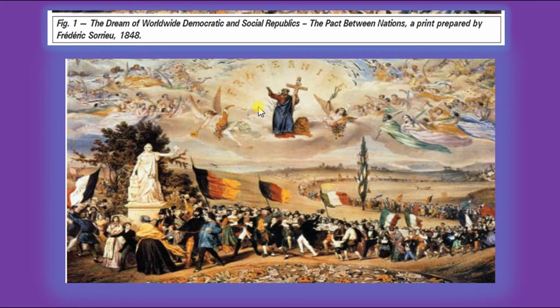So what does it mean? That means the idea of destroying monarchy and declaring democratic ideas is even blessed or supported by divine Christianity. That is the idea of the democratic republic of Frédéric Sorrieu. So the question may be asked: describe the Pact Between Nations prepared by Frédéric Sorrieu. So you have to explain that: the national flags, the individuals moving towards the Statue of Liberty.